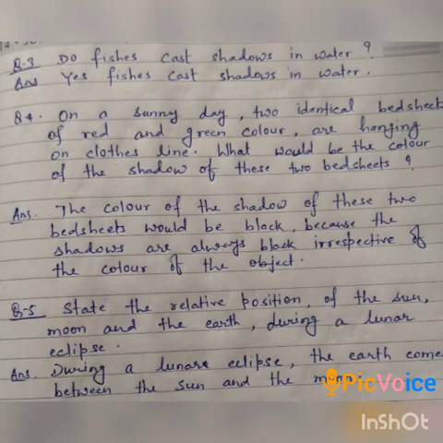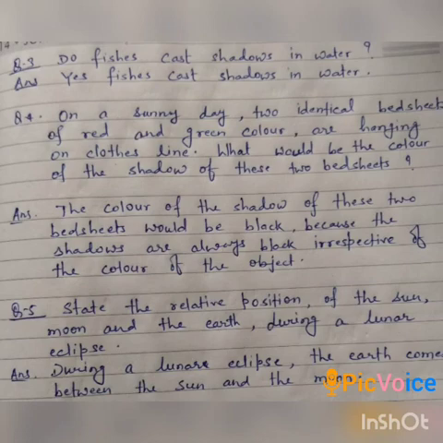Now question number 4. On a sunny day, two identical bed sheets of red and green color are hanging on a clothesline. What would be the color of the shadows of these two bed sheets? All of you know that the color of the shadows of these two bed sheets will be black, because shadows are always black irrespective of the color of the object.